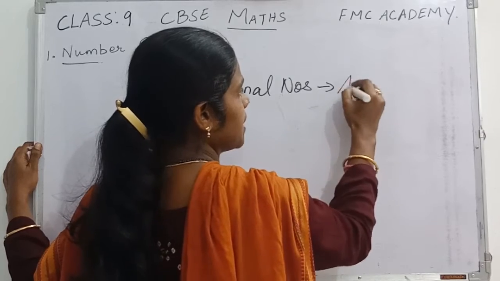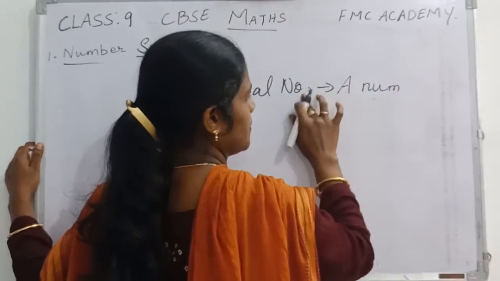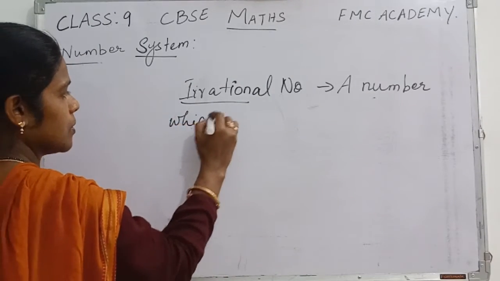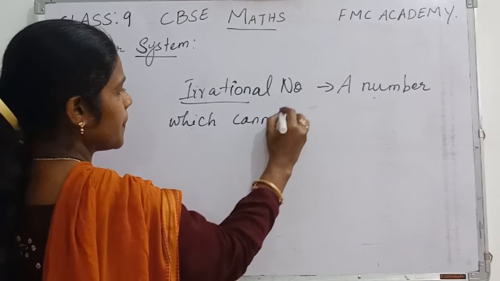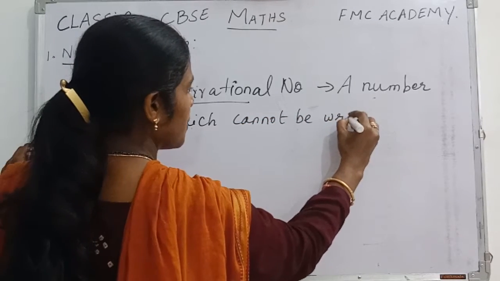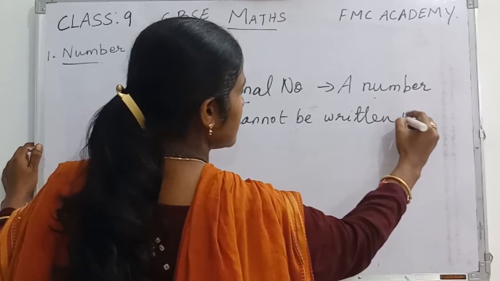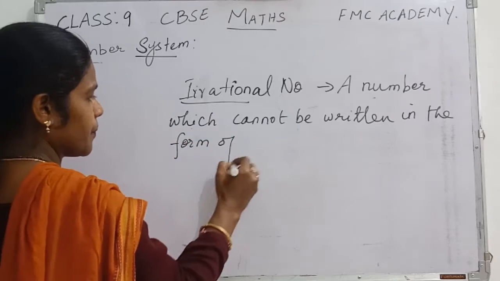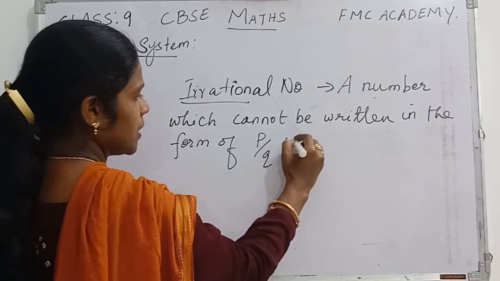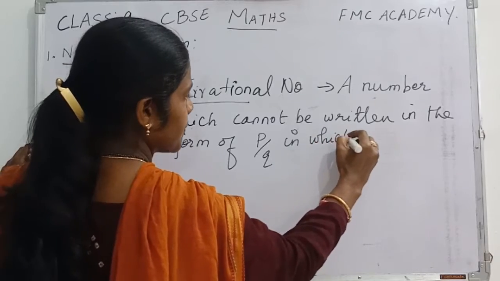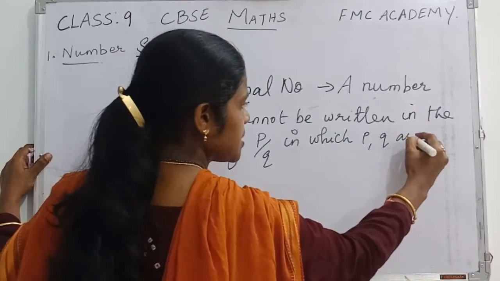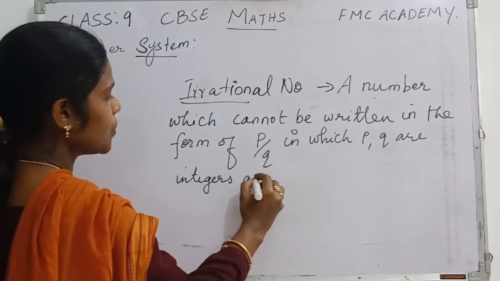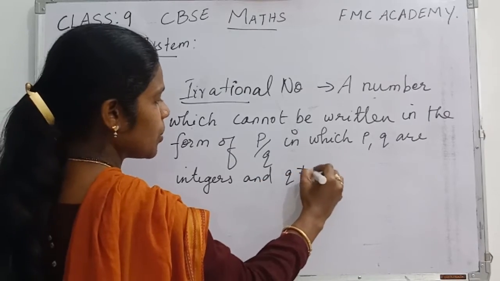A number which cannot be written in the form of p by q, in which p, q are integers and q is not equal to 0.